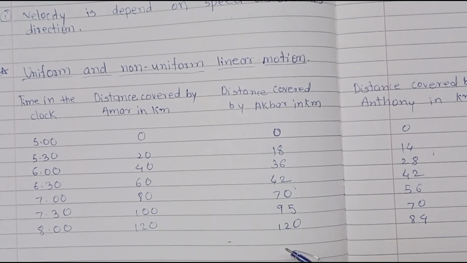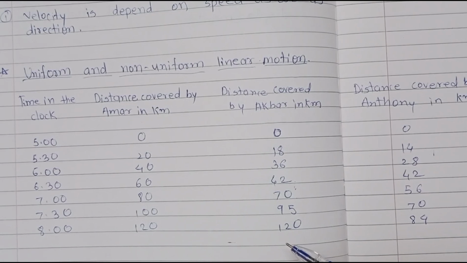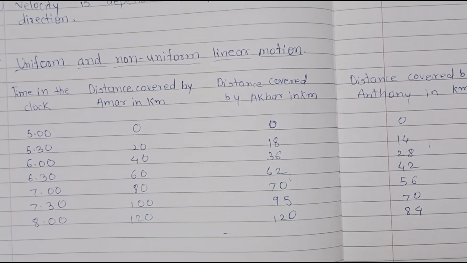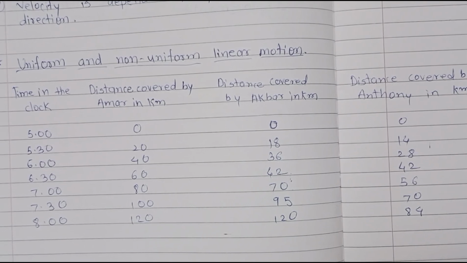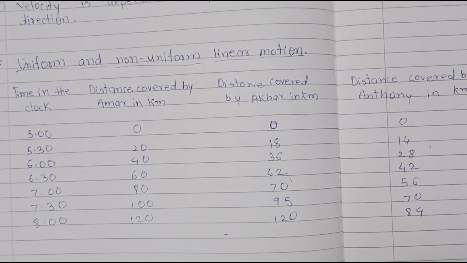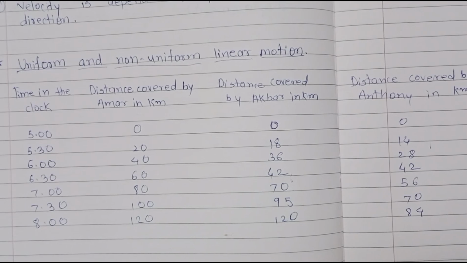Considering the distances covered by Amar, Akbar and Anthony in fixed time intervals, what can you say about their speeds? Amar and Anthony are traveling with uniform speed, 40 km per hour and 28 km per hour respectively, while Akbar is traveling with non-uniform speed.